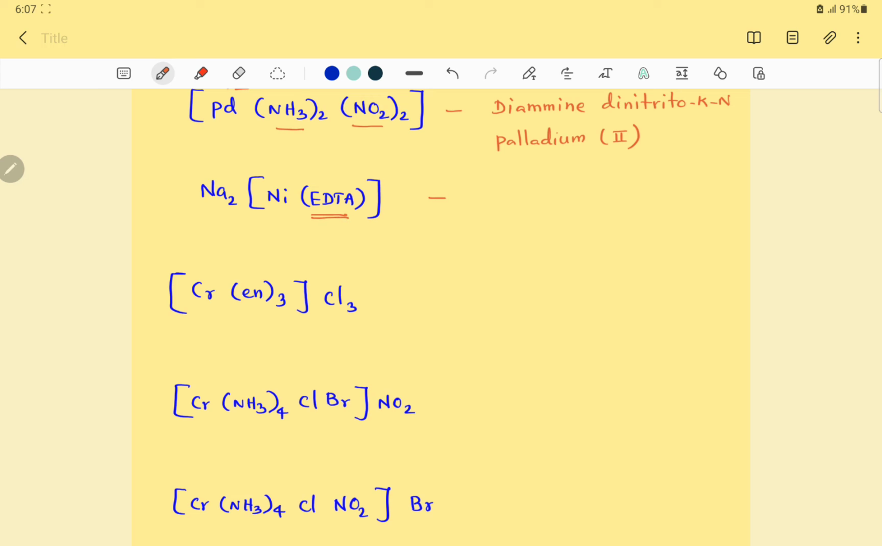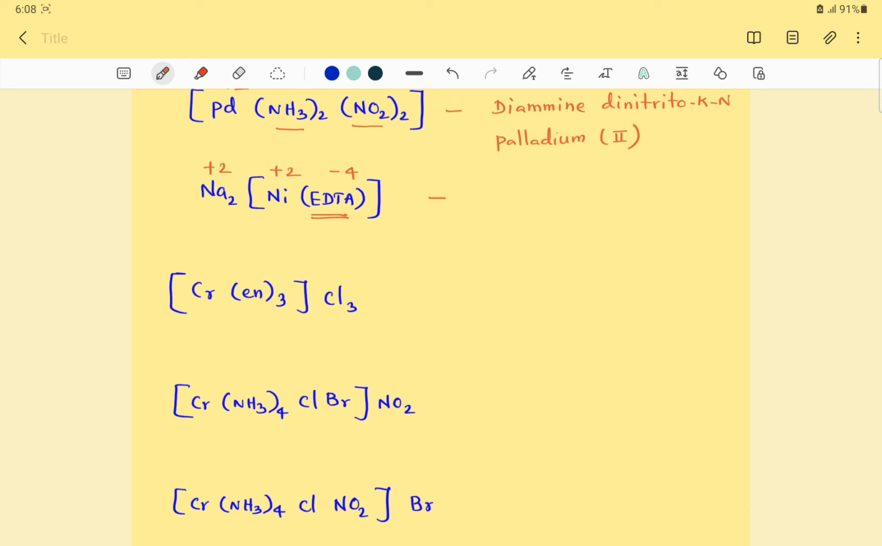Na2[Ni(EDTA)]. This is the ligand EDTA. Right, sodium, net charge plus 2, EDTA total charge minus 4. Therefore, nickel with oxidation state plus 2. So EDTA is ethylenediaminetetraacetate, but its IUPAC name is 2,2',2'',2'''-(ethane-1,2-diyldinitrilo)tetraacetato. To represent the number of EDTA ligands we have to use alternate prefixes, but here we have only one, so no problem.